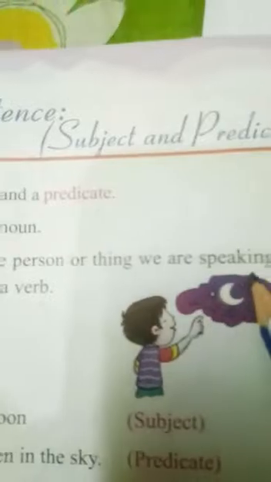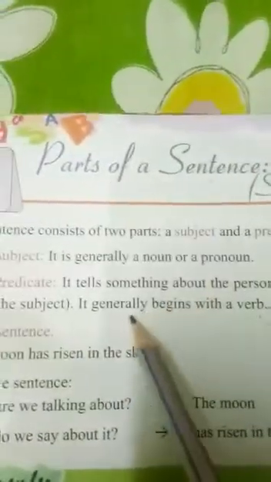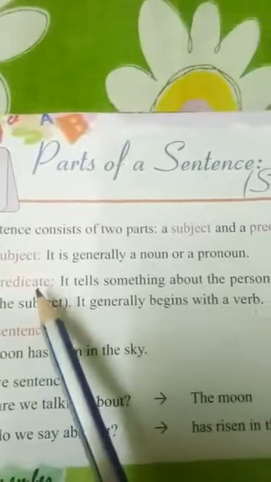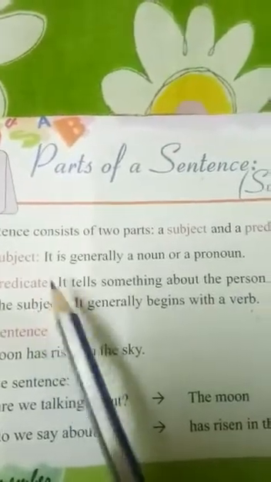It tells about something, the person or things we are speaking, right? This all I had taught you previously. That is the subject. Okay, predicate tells about the subject, and subject is noun and pronoun, as I have said.